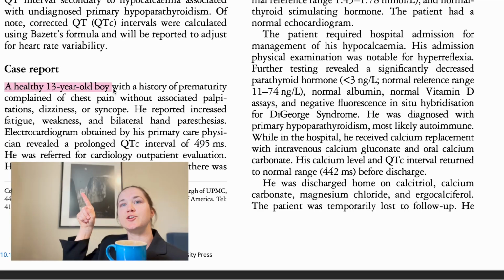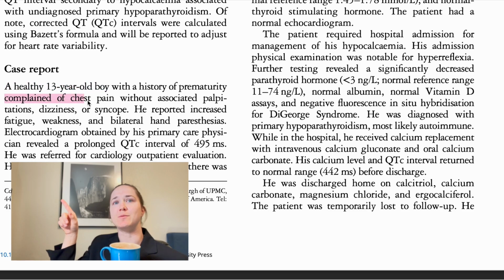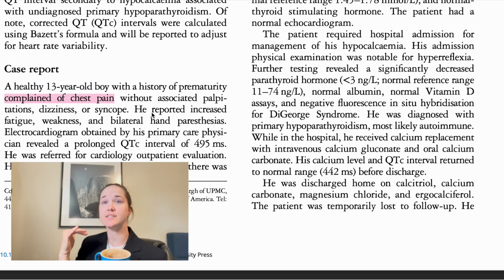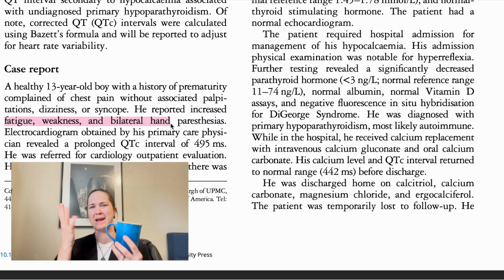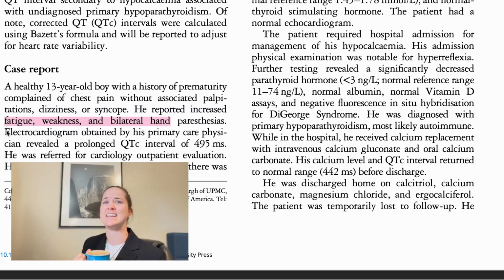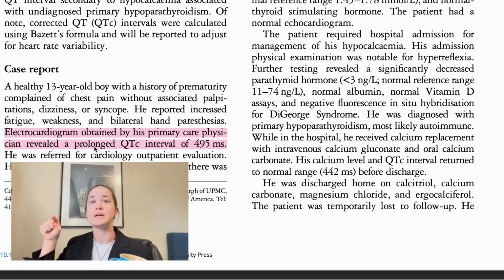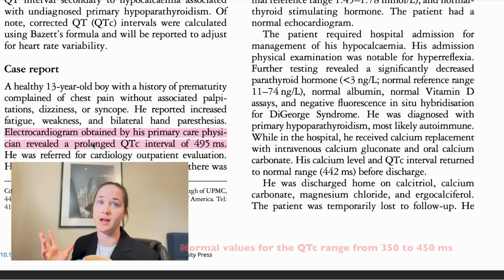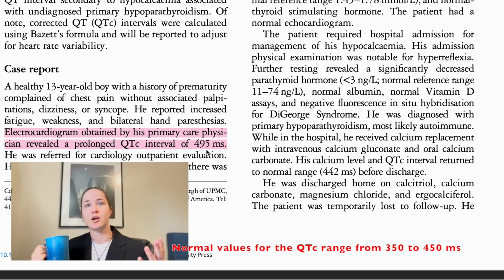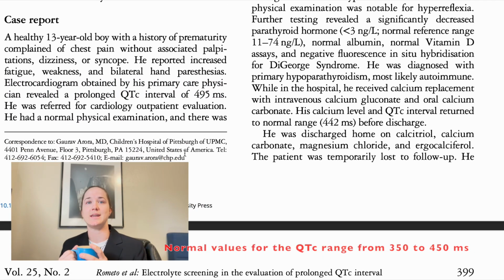A healthy 13-year-old boy with a history of prematurity complained of chest pain without any associated palpitations, dizziness, or syncope. He reported increased fatigue and weakness and bilateral hand paresthesia. An ECG obtained by his primary showed a prolonged QT interval of 495. He was referred to cardiology for outpatient evaluation, and he had a normal physical examination there.